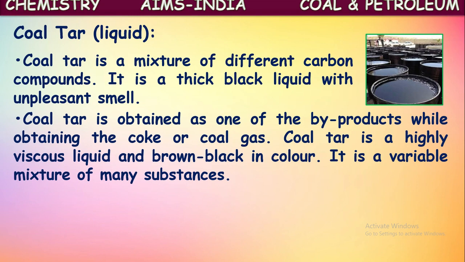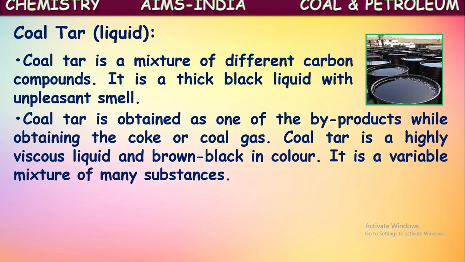Coal tar is obtained as one of the byproducts while obtaining coke or coal gas. In the destructive distillation of coal, the major products are coke and coal gas. Along with these two, coal tar and ammonium liquor are produced as byproducts.